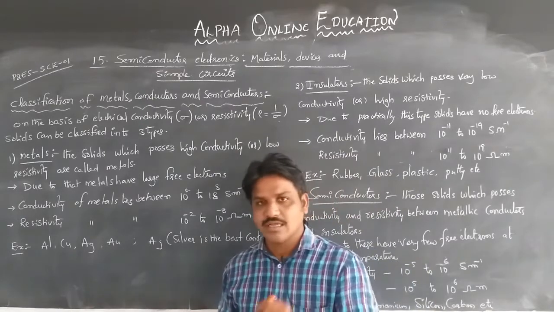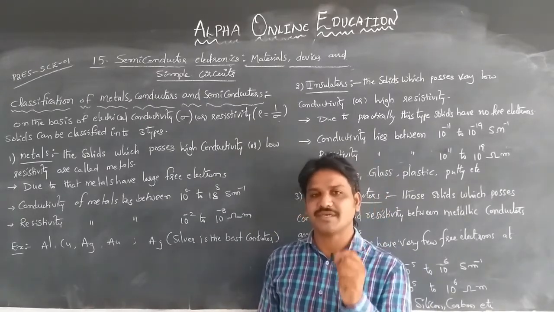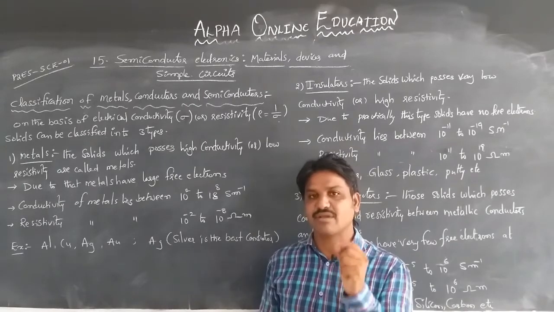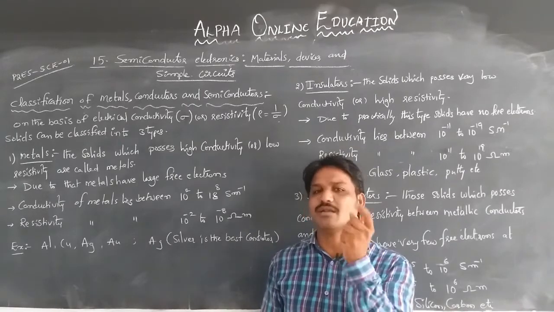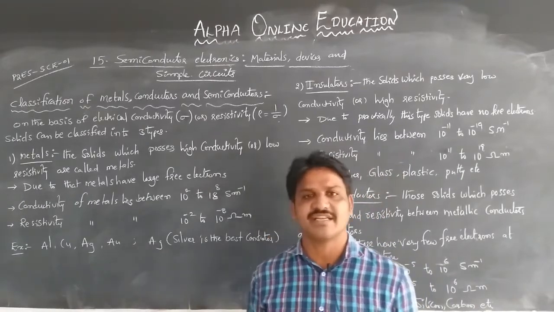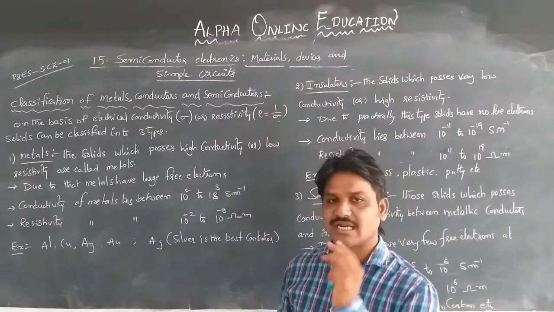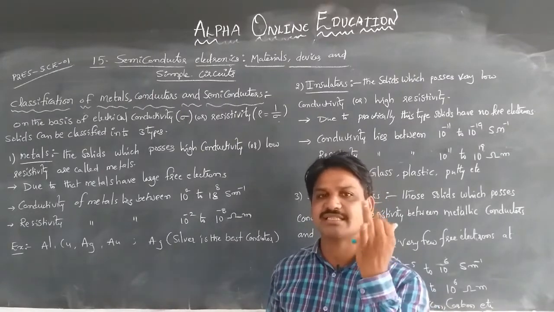First of all, the solids can be classified into three types on the basis of their electrical conductivity or resistivity. Those are conductors, insulators, semiconductors.